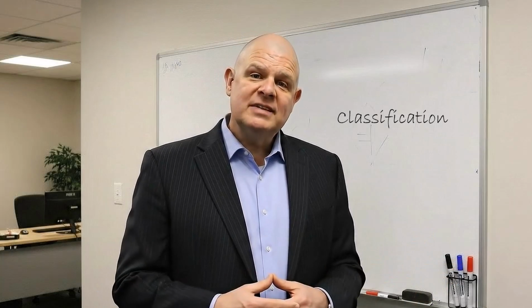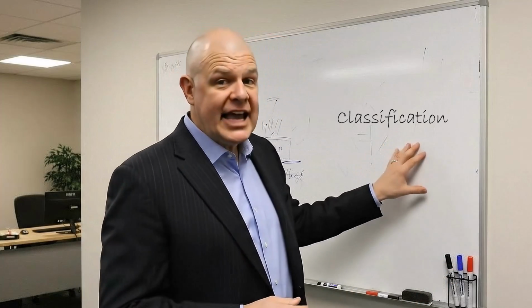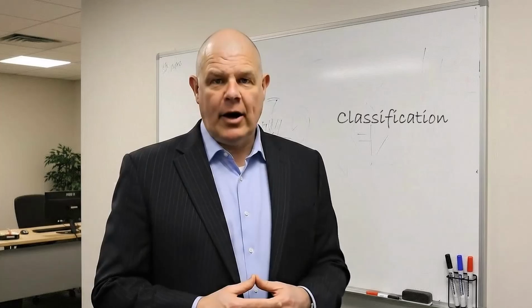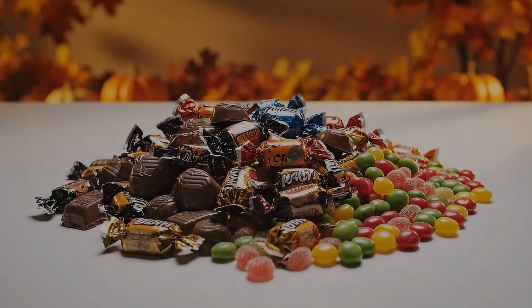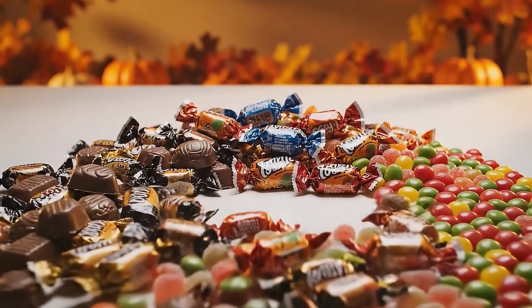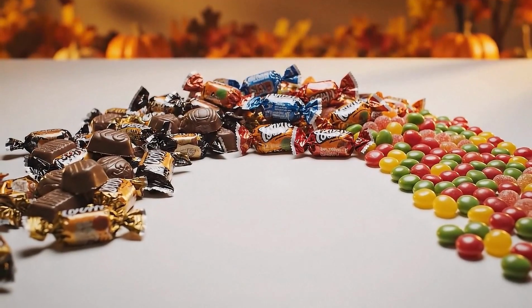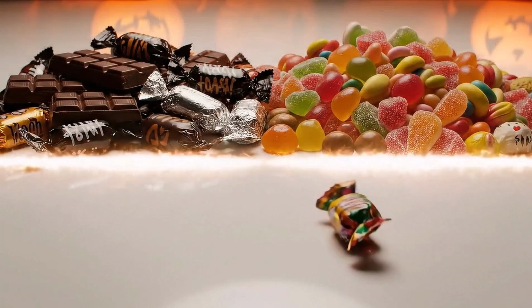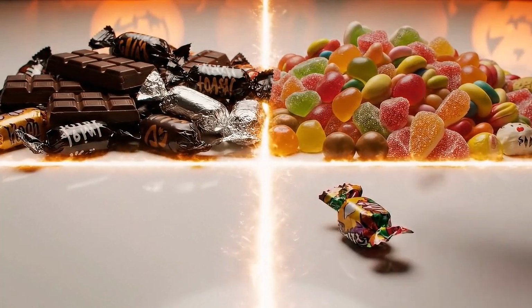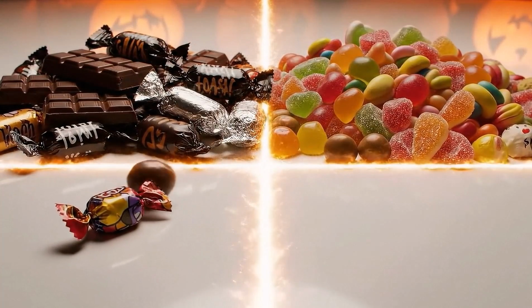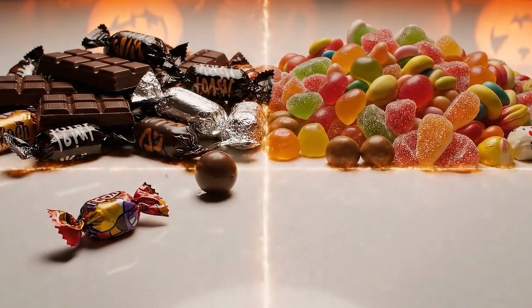That was regression, and let's now look at classification in training an AI model. Classification starts by grouping labeled examples. Here, our AI learns to tell chocolate treats from fruit candies. A classifier learns where to draw boundaries between categories. When new data appears, the model decides which side it belongs to.